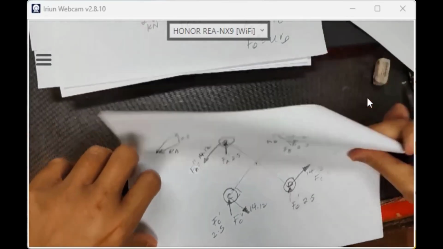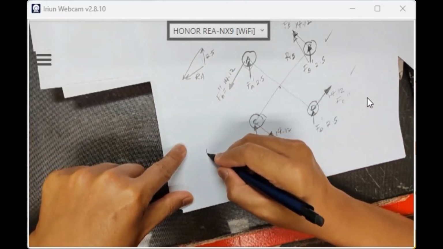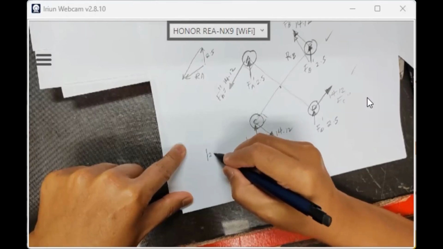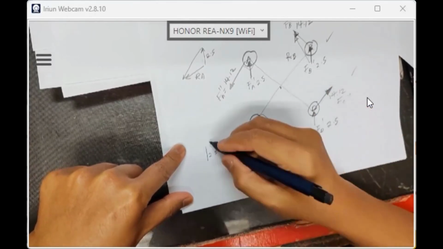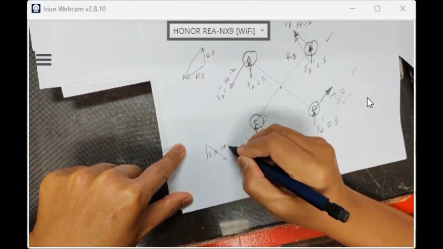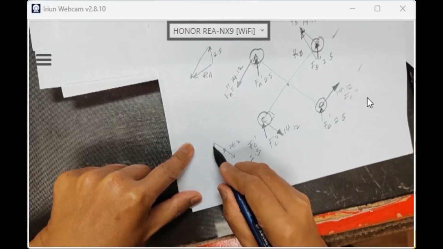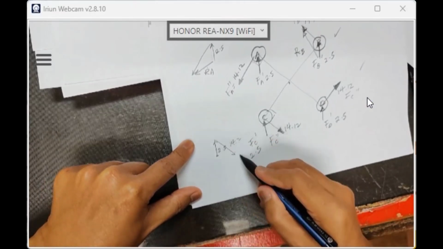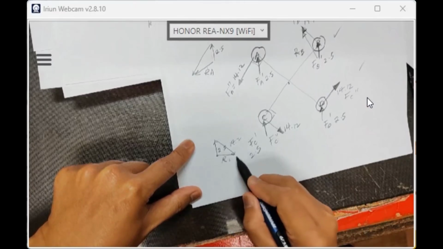RC is also the same, short. Look at C. C: 9, 2.5, and here 14.2. So as long as we know the starting point, 2.5 upward, downward 14.2. This resultant RC is short.